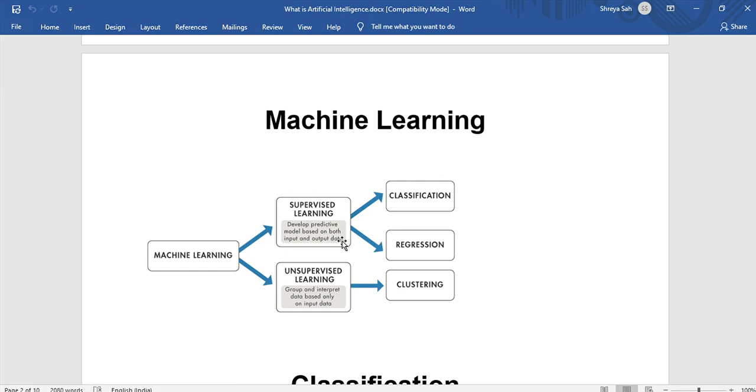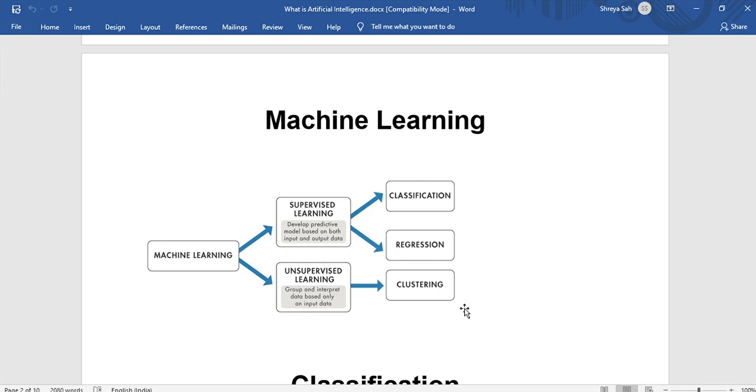And what happens in reinforcement learning is trial and error. Suppose that if we touch something hot, then after that we will not touch it because we know that it is hot and it will cause pain. Similarly, in the trial and error method the machine also does something, and when we say that no, this shouldn't be done, then from the next time the machine stops doing it. So basically it runs on the method of trial and error.